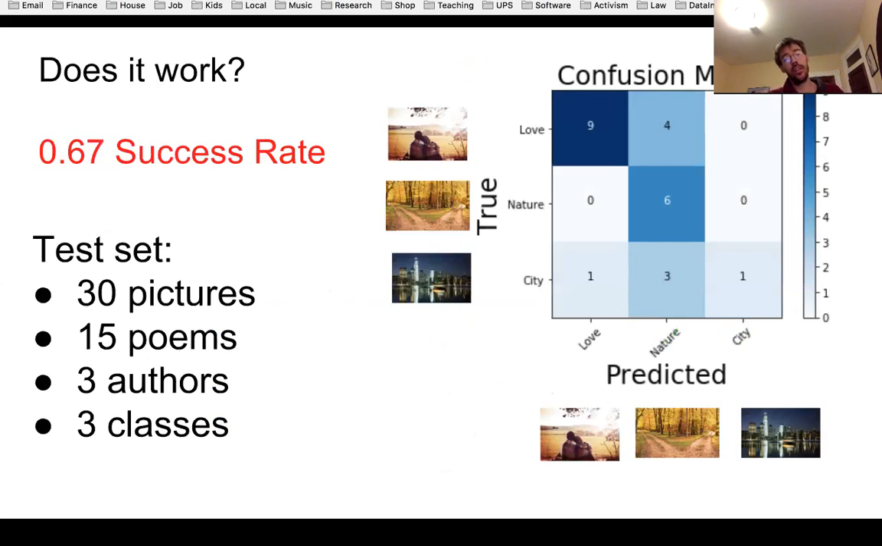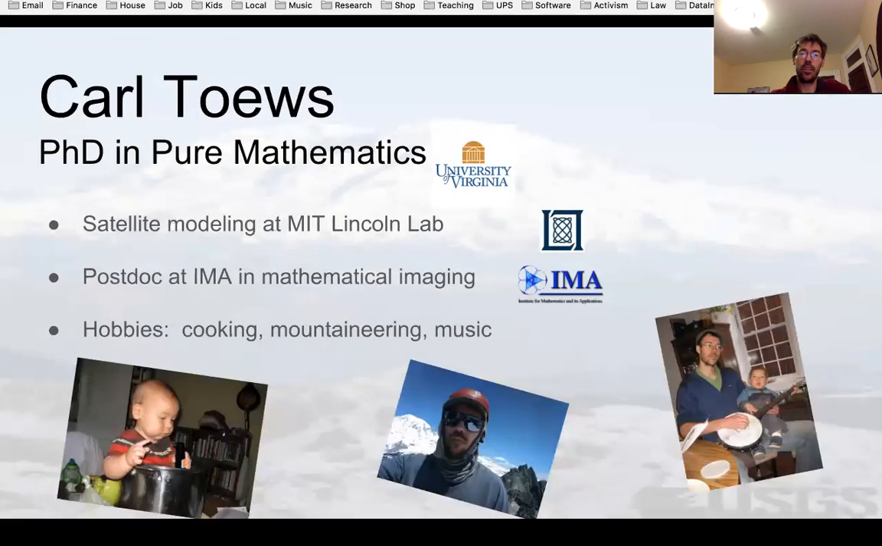Does it work? Well, it's hard to test, but I decided to focus on three classes of images: city images, nature images, and love images, and see whether or not they would get sent to similar poems. And within my test set, here are the results. You can see that the confusion matrix has most of the weight in the diagonal. It is not perfect, but I have about a 2/3 success rate.